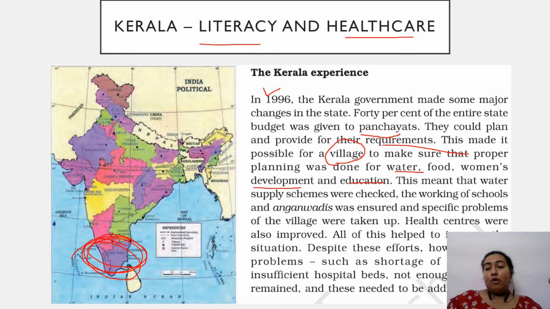And how did it become possible? Because the Kerala government gave 40% of the budget to the village panchayat. I am giving you this amount of money. I am giving you this additional responsibility. Now it's your sole purpose to take care of it. So in this manner, these methods were applied and Kerala was number one in healthcare system apart from literacy. So this initiative was made to change by the Kerala government.